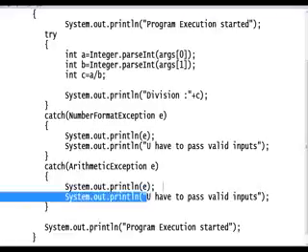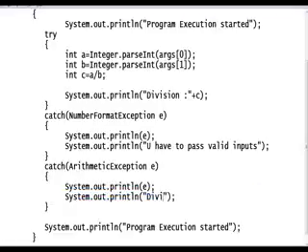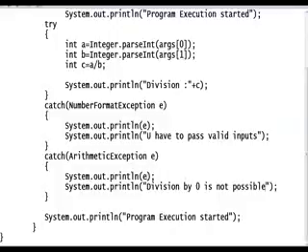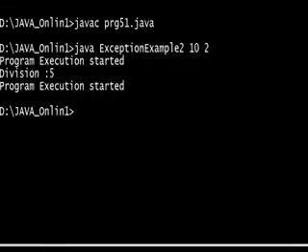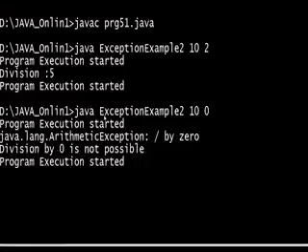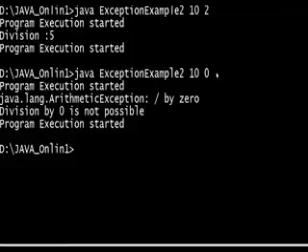Division is not possible. Now I want to give the message division by 0 is not possible, then you can understand. If I give a message, then you can understand. See, once compile. Java sample 10 2 is valid. If I pass 10 0, now you will get, see this, division by 0 is not possible. You can understand, you won't pass 0 again.